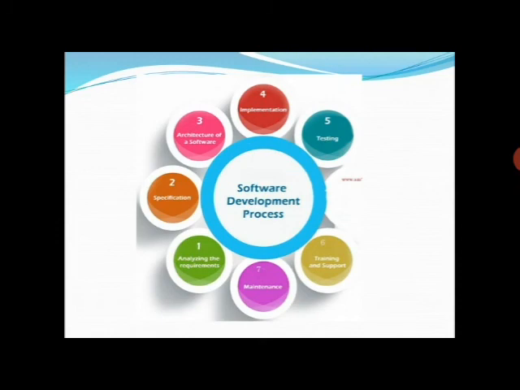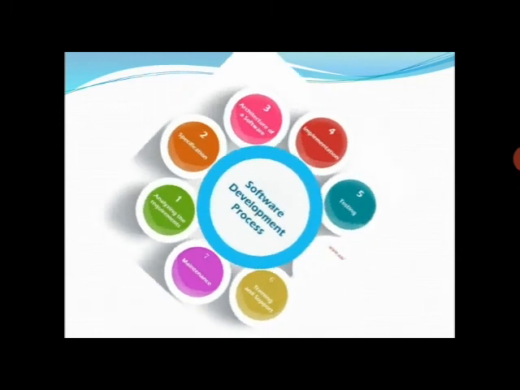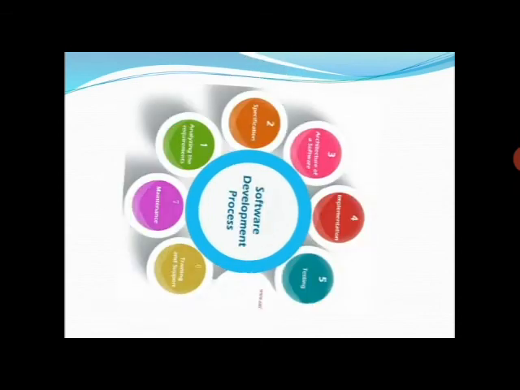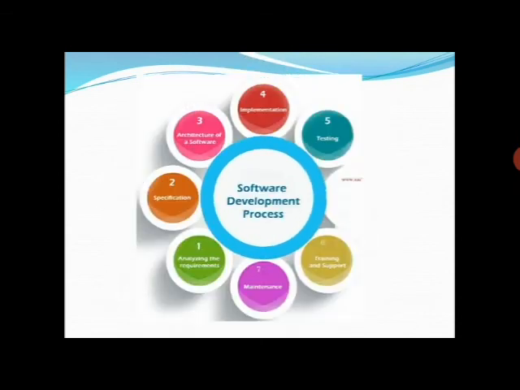So regularly, from time to time, maintain the software. This is known as the software development process or software development life cycle.